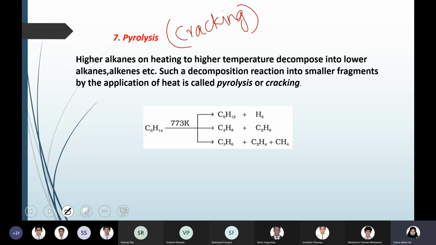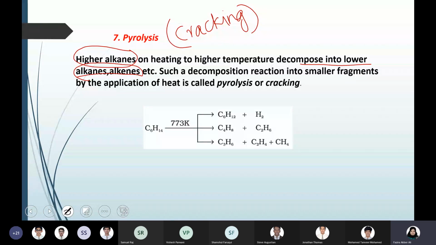That means on strong heating at very high temperature, higher alkanes decompose or break down into lower members. So here, when alkanes, that is carbon single bonded compounds, are heated, you will get a mix of alkanes and alkenes. That is the only thing to be noted. You will get a mix of alkanes and alkenes. And here also, as we discussed earlier, there are different probabilities of getting different products.